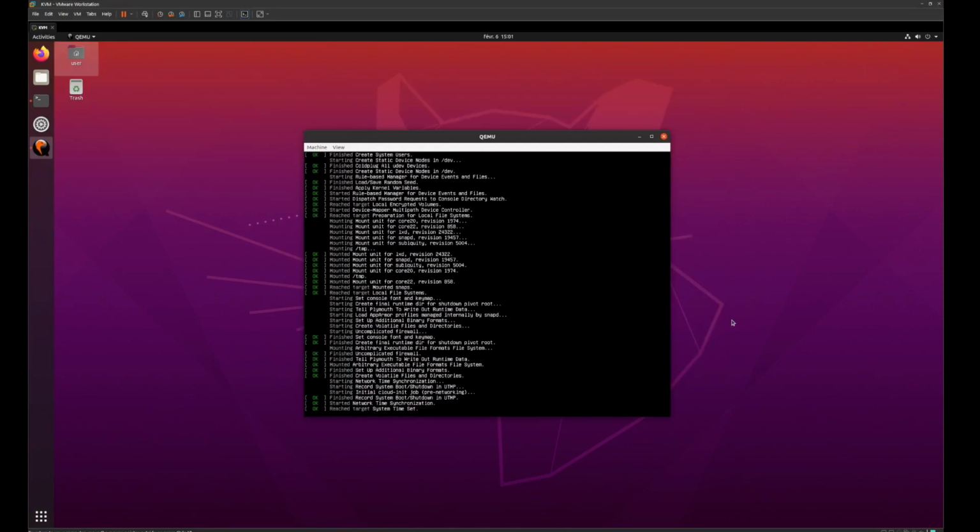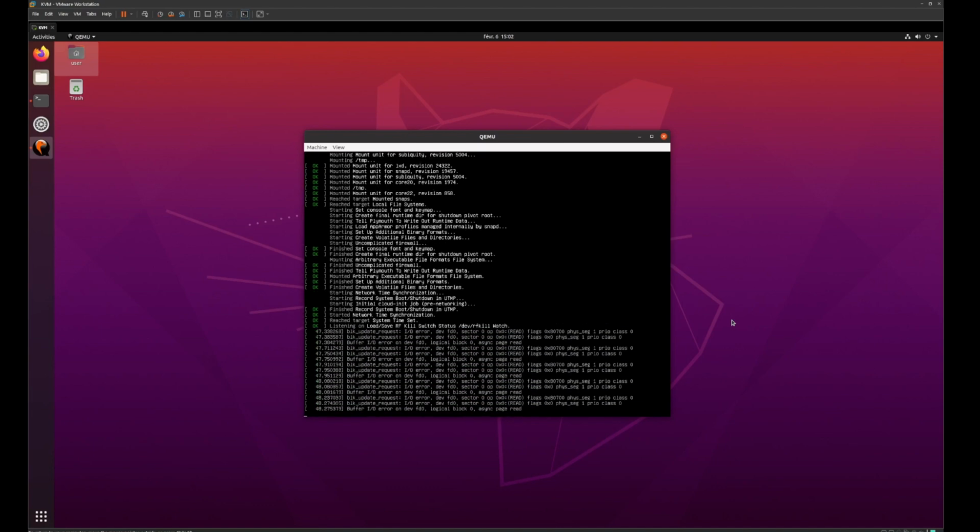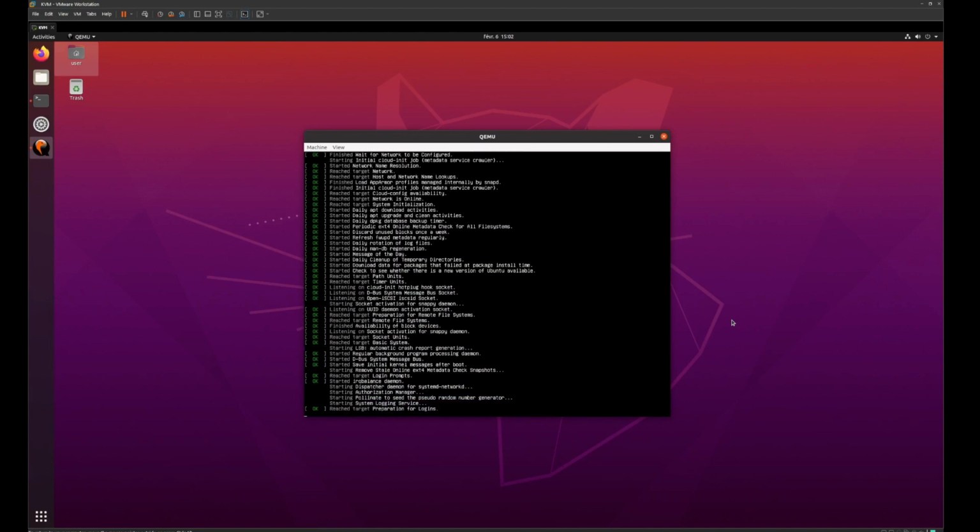Now it might take a while to start, but as you will see, it does start with the right OS and becomes a fully functional VM, created using KVM.